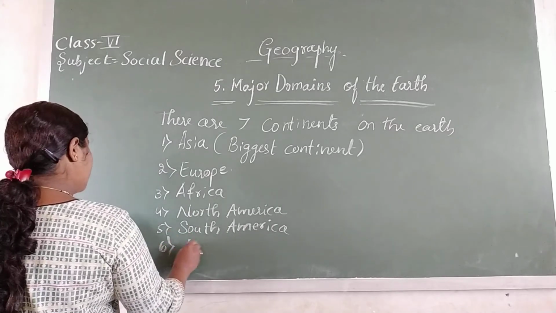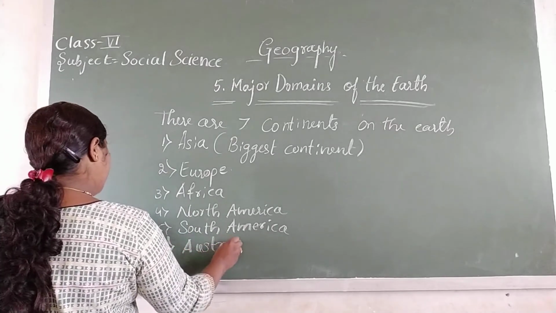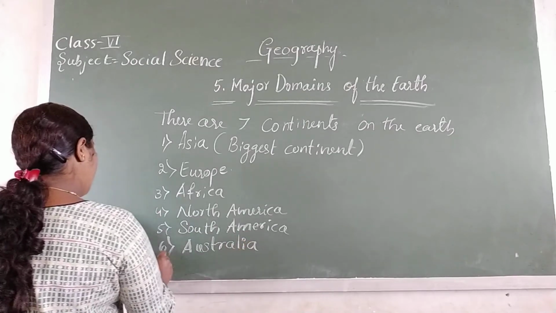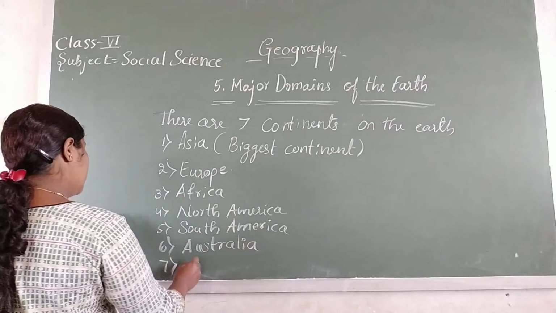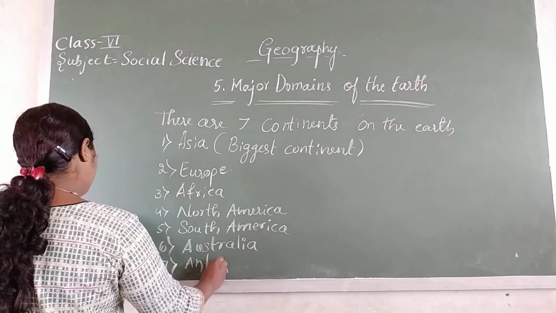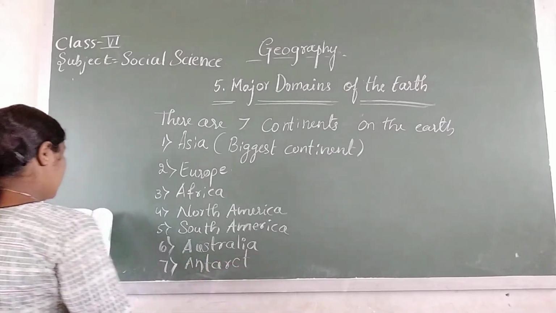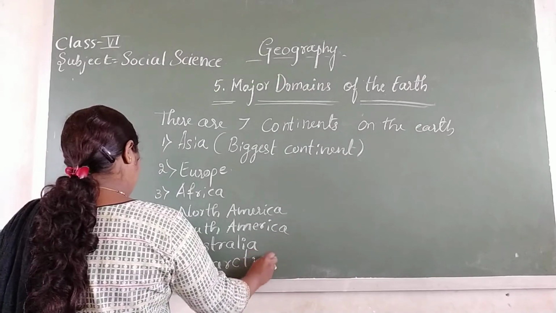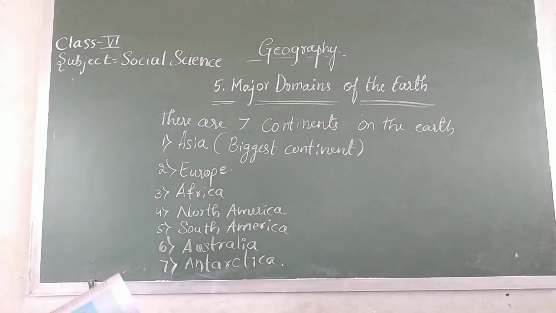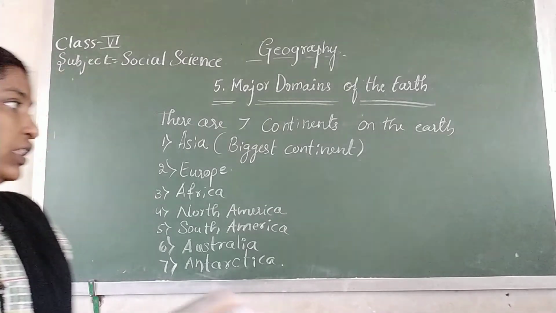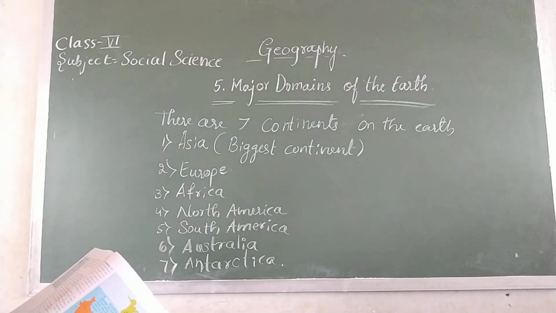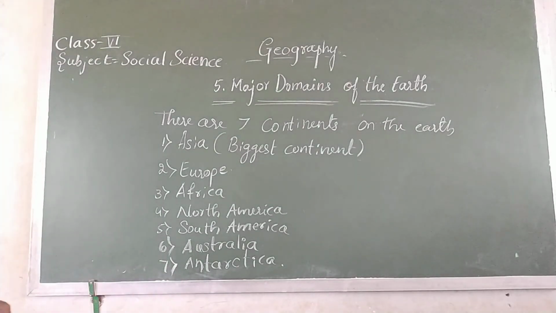Sixth one is Australia. Seventh one and the smallest continent is Antarctica. Okay, these are the 7 continents of the whole earth. That is Asia, biggest continent, then Europe, Africa, North America, South America, Australia, then Antarctica.